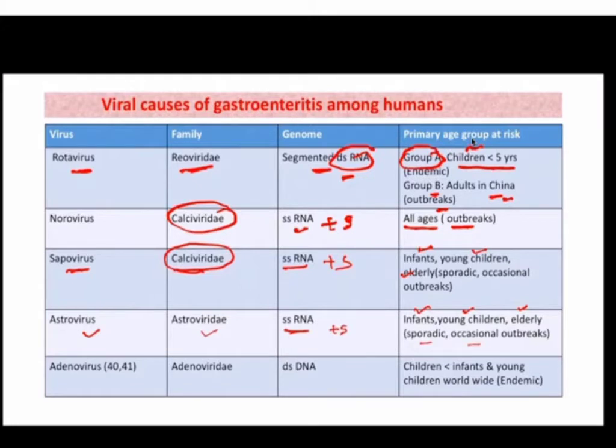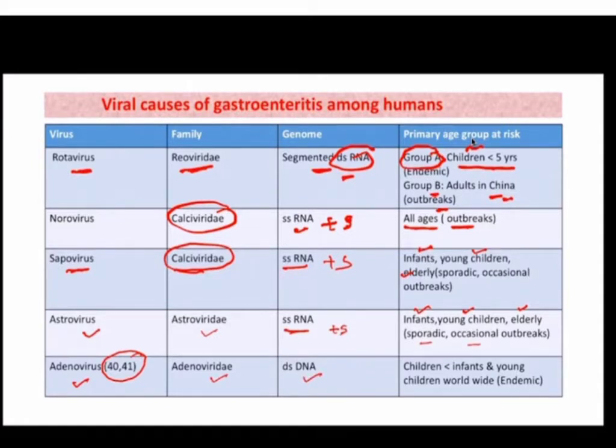Okay. Then last is adenovirus, and there are different serotypes, many serotypes of adenoviruses. Serotypes 40 and 41 are associated with gastroenteritis. Okay, and it belongs to family Adenoviridae, and it is a DNA virus. It is not an RNA virus, it is a DNA virus, and it consists of double-stranded DNA as a genome.